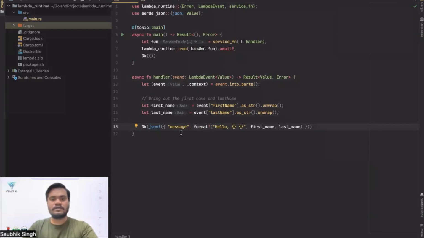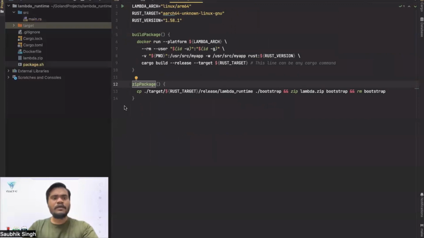So this is just a very simple piece of code. You can try it out by yourself, and maybe try it out with DynamoDB or something, putting some data there. So this is just a piece of code, and then what we are doing, I'm working on a Mac. For the Mac, we need Docker, because we want to run this on Amazon Linux too. To run this thing, we'll have to package this on Linux. So I have a Mac, and I am going to use Docker for that.